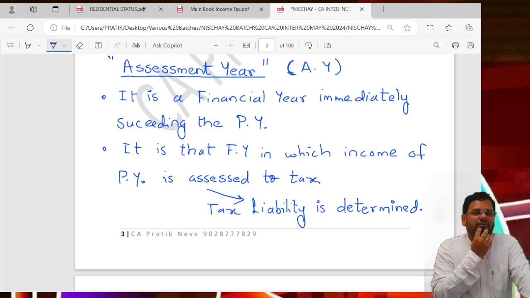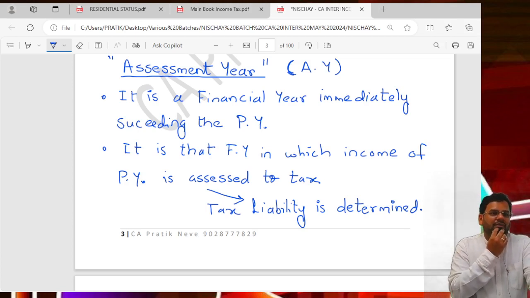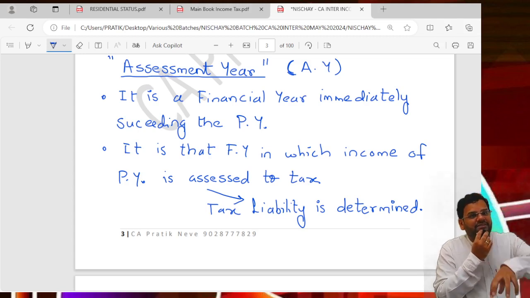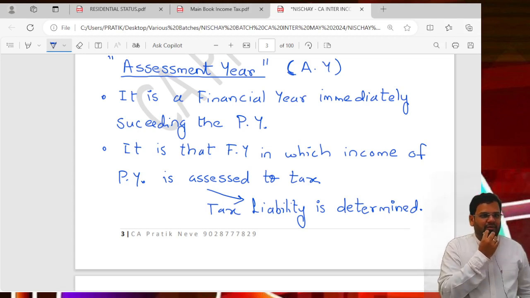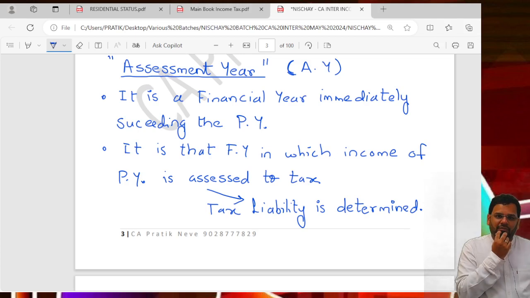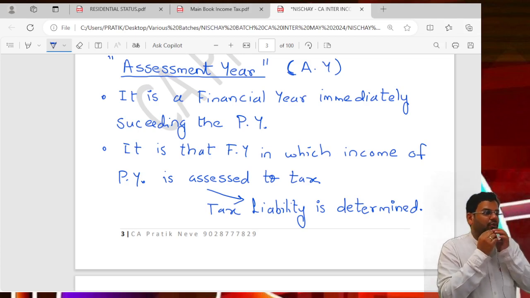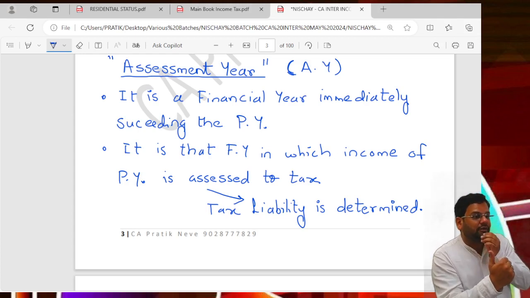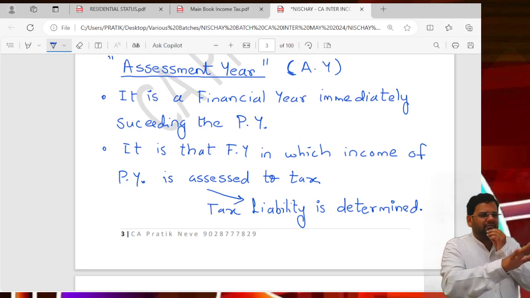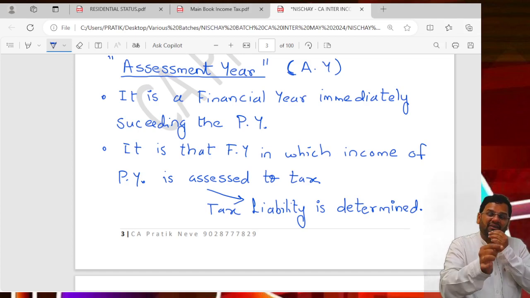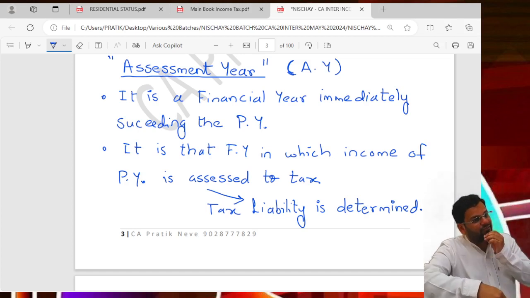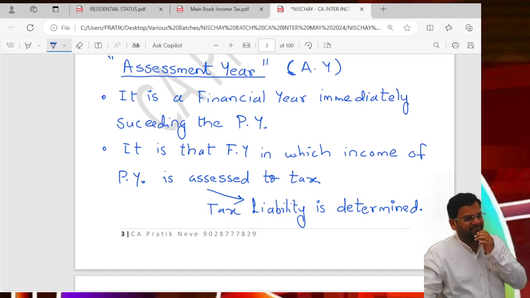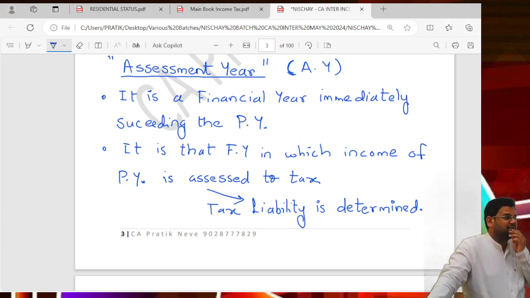Listen to one thing carefully. There is a prepaid system of taxation. What I am telling you might confuse you, because first I told you that you cannot calculate your income in the PY. Income for the PY will be calculated in the AY. Absolutely right. But you have to pay in the PY itself on an estimated basis.